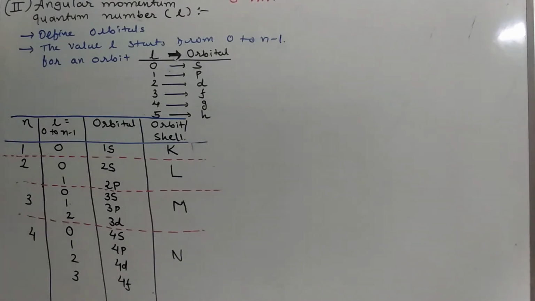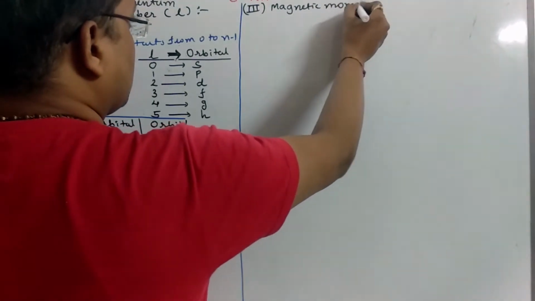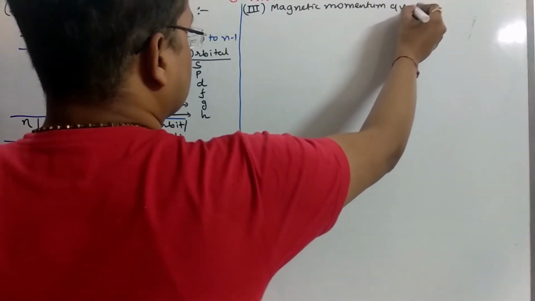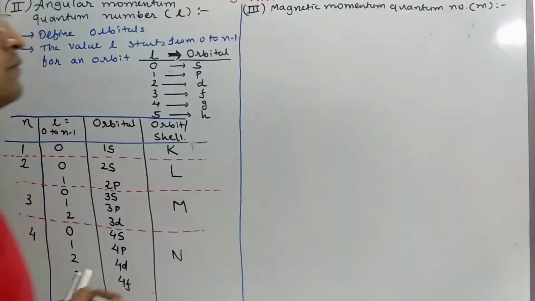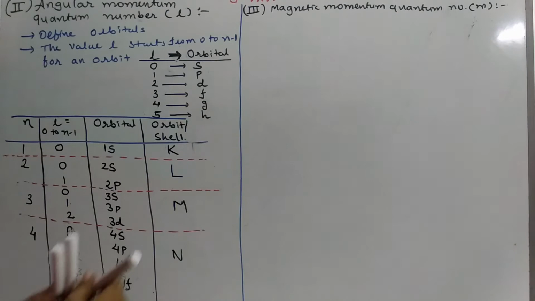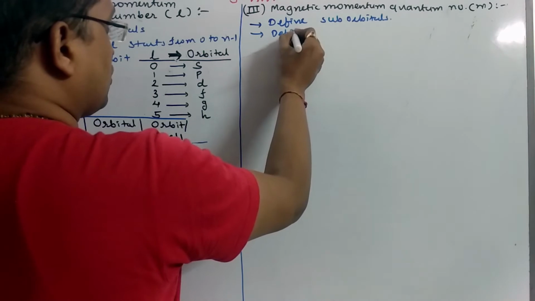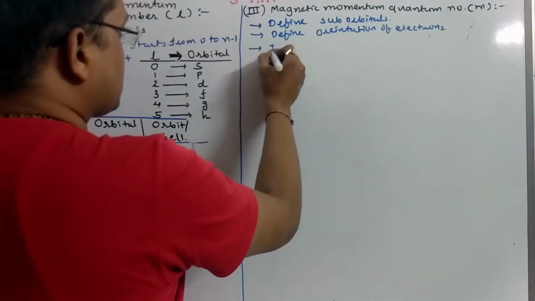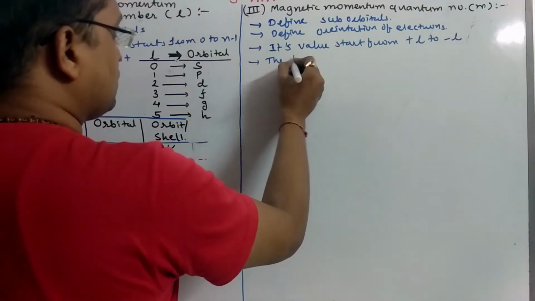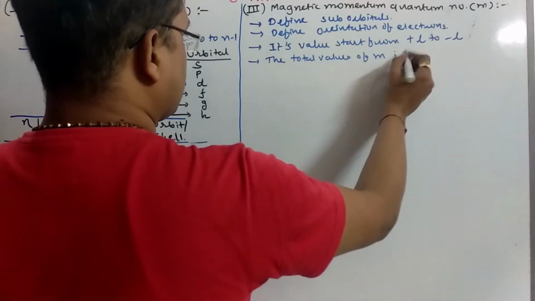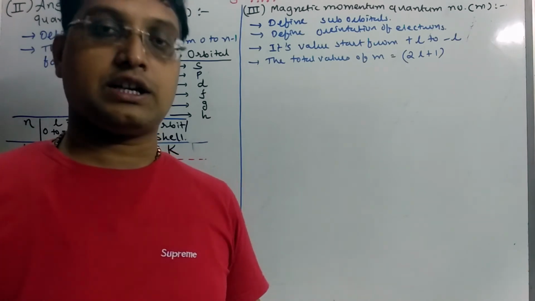Okay, let's go ahead. Third quantum number, magnetic momentum quantum number, denoted as m. Magnetic momentum quantum number defines suborbitals. It defines the orientation of the electron. Its values start from plus L to minus L. The total number of values of m is 2L plus 1. The plus and minus sign just defines the direction, nothing else.